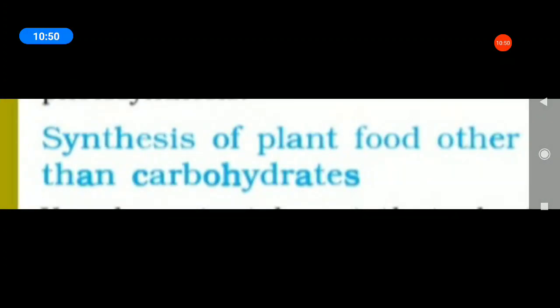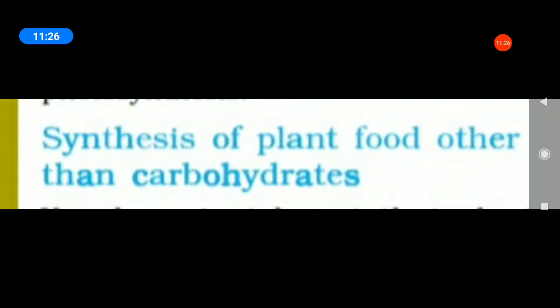Next, synthesis of plant food other than carbohydrates. Listen all of you. What is carbohydrate? Do you remember? Carbohydrate is made of carbon, hydrogen and oxygen. These are used to synthesize other components of food such as proteins and fats.